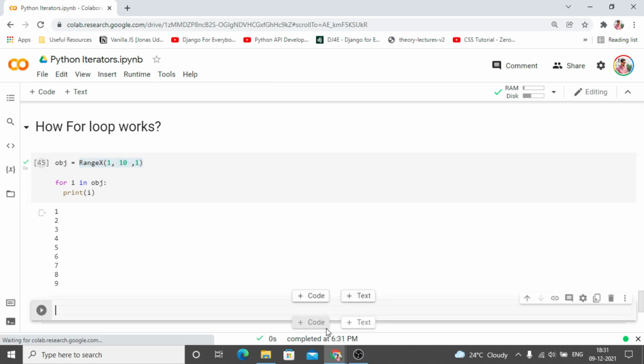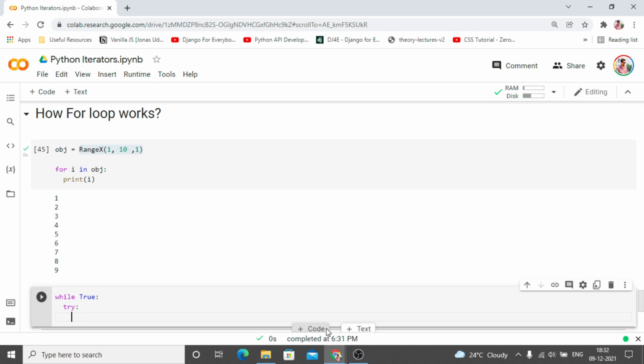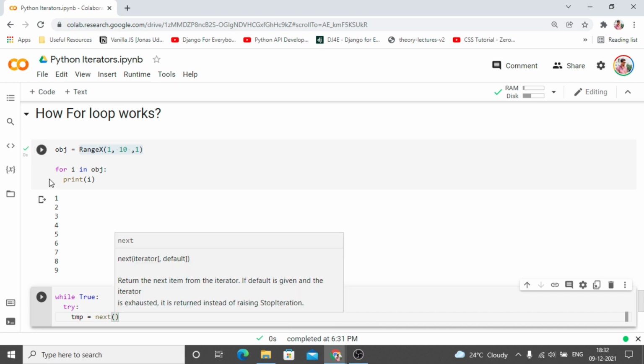method. So if we want to mimic this behavior, what we can do is create an infinite loop, and in the try block, there is a temporary variable, and that temporary variable is always going to get the next of this.